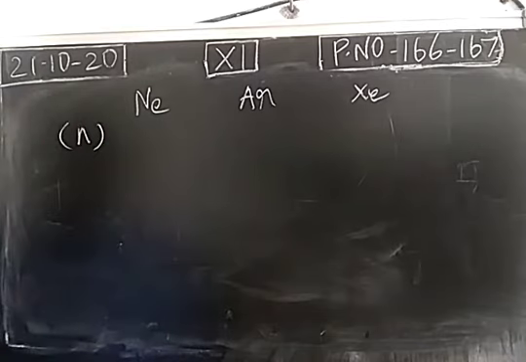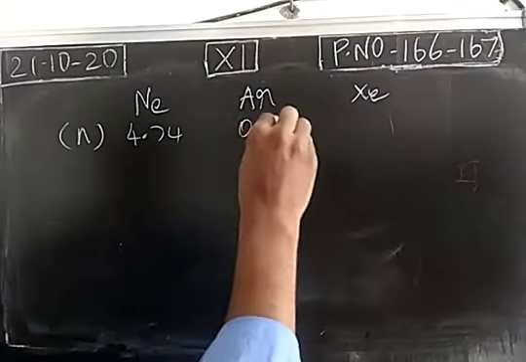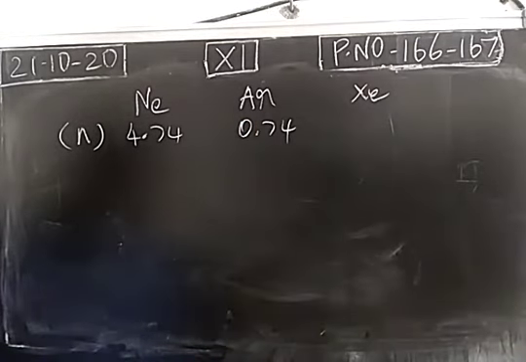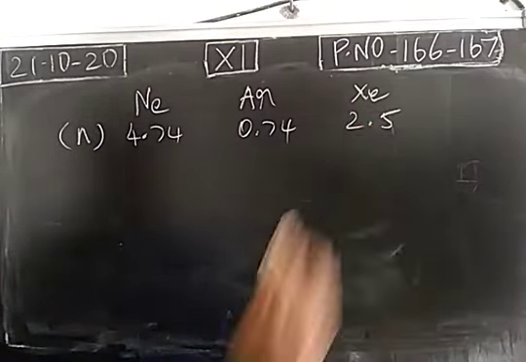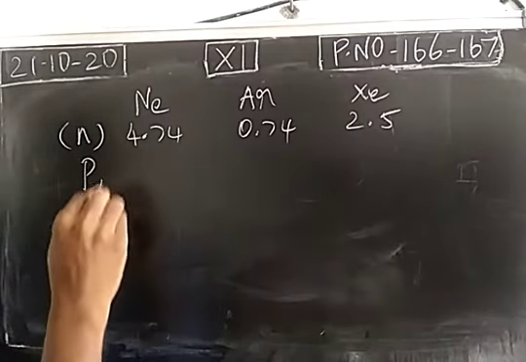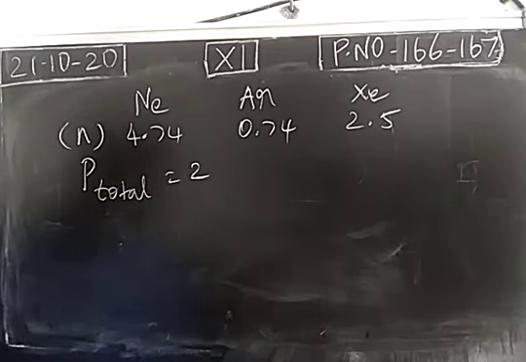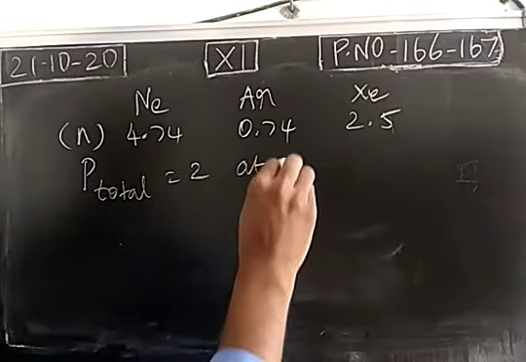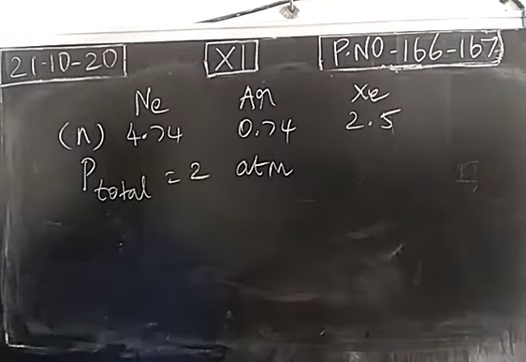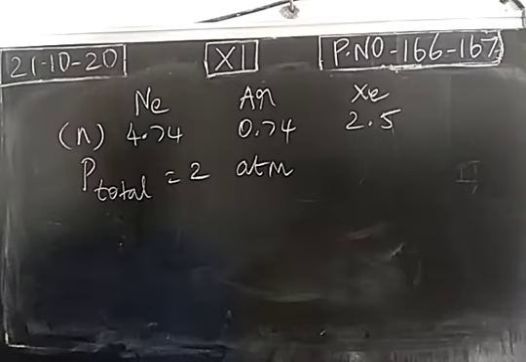Number of moles of neon 4.74, argon 0.74, xenon 2.5. Total pressure is given as 2 atmospheric pressure. Calculate partial pressure of neon, partial pressure of argon and the partial pressure of xenon.